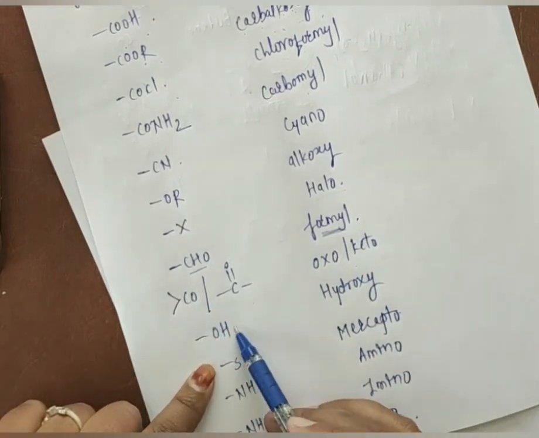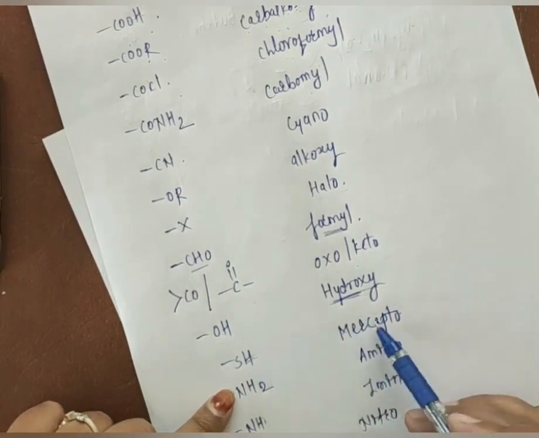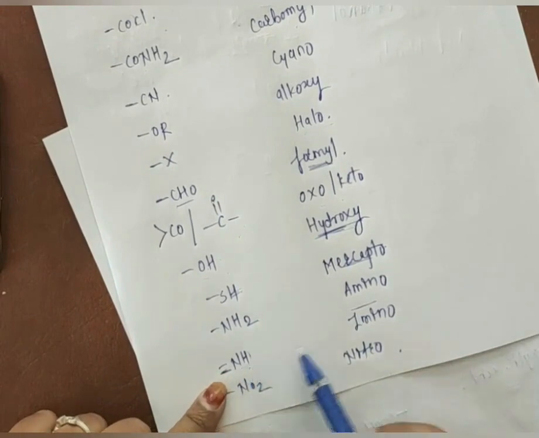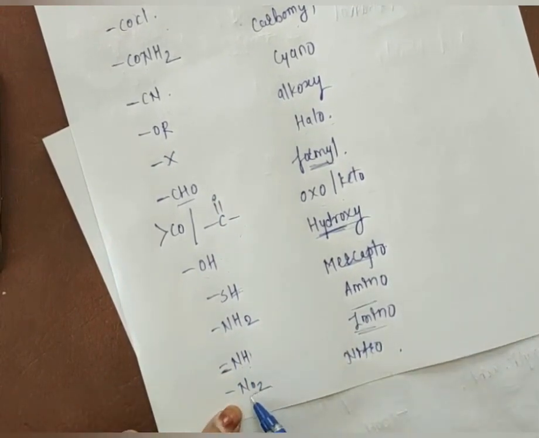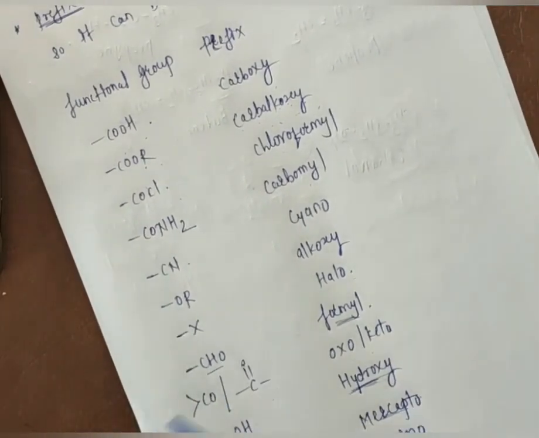For the OH, it is nothing but alcohol, and in the case of prefix you have to use the word hydroxy. For the SH, you have to use mercapto. For the NH2, amino. If there is a double bond NH, we have to use imino. And for the NO2, we have to use nitro. So this is the basic rule. When you understand this rule, only then can you give the name of a particular organic compound. So in my next class, I will solve different examples, and I will tell you how, using this rule, we can give a name for an organic compound.